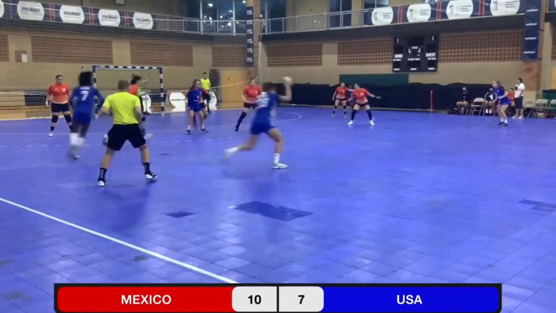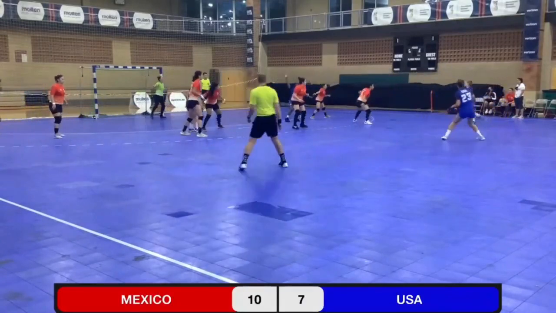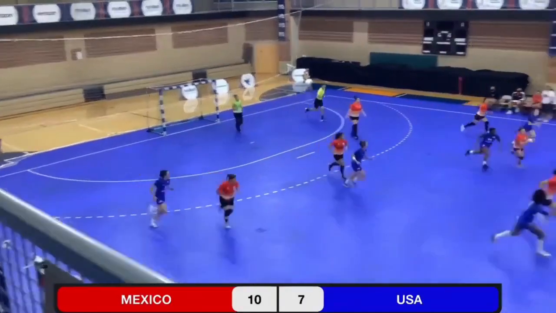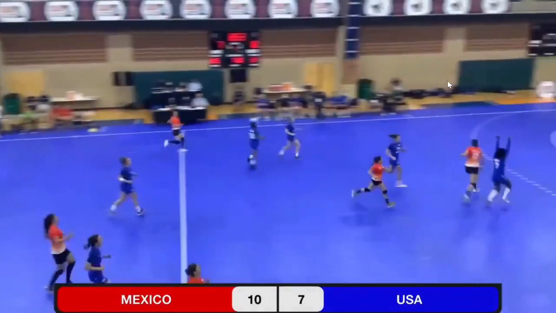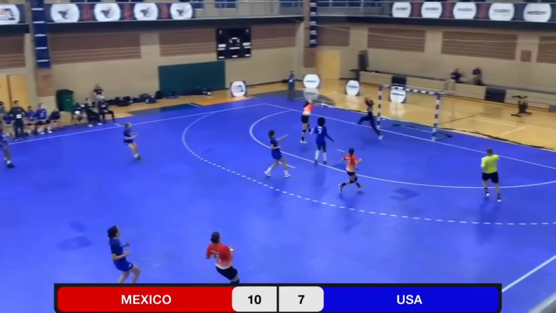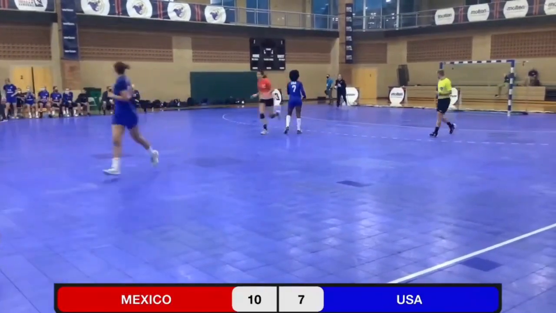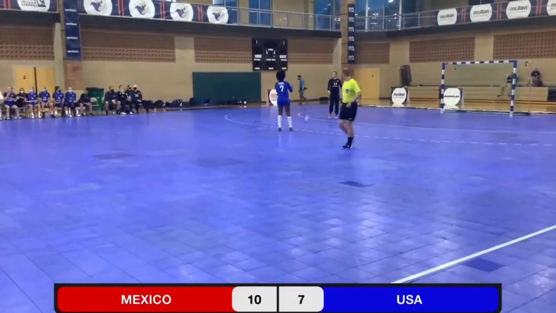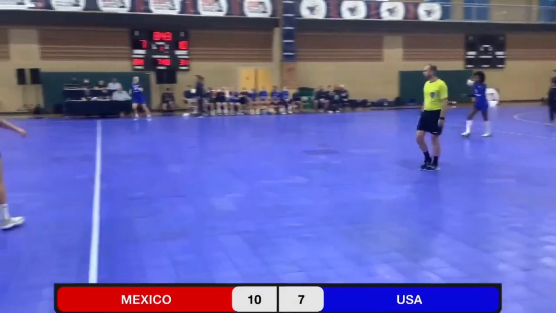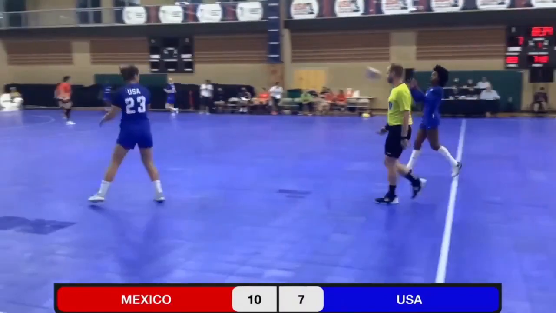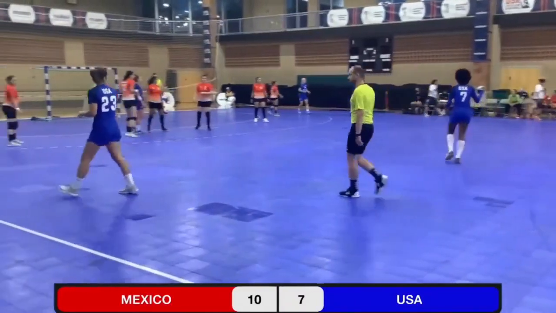Carvalho moves in. Christensen now in the center. Reedy with a pass into Stewart, but it's picked up. And we have a step into the 6, negating the potential goal. It was off the post anyway. So a fast break opportunity squandered by Mexico.